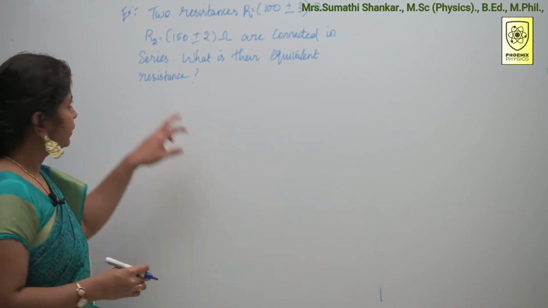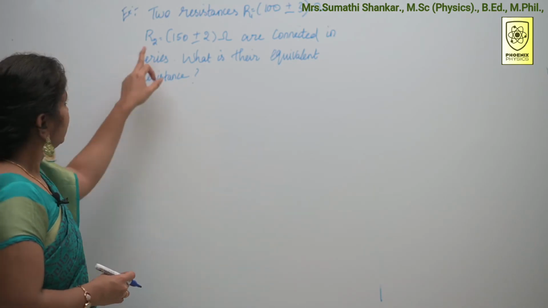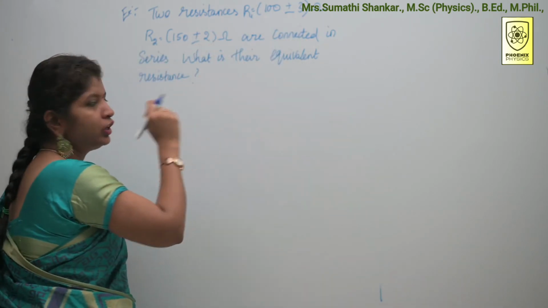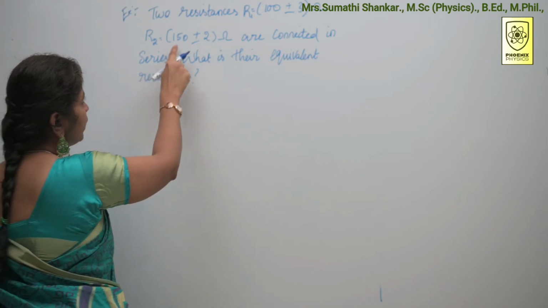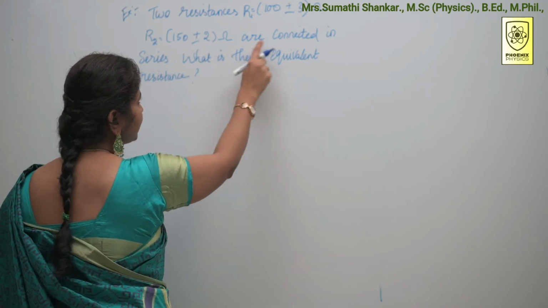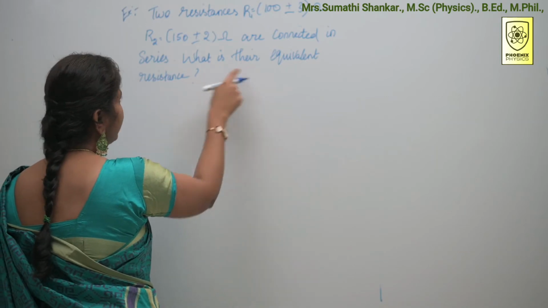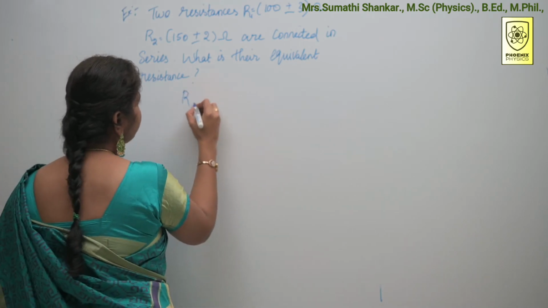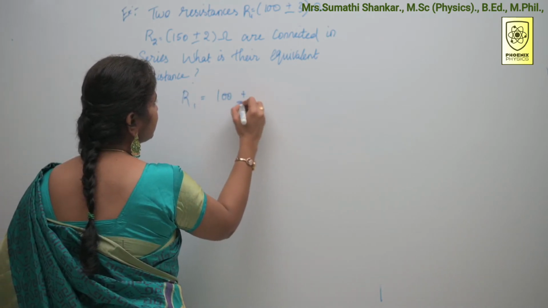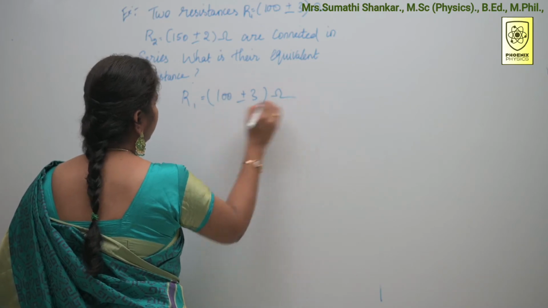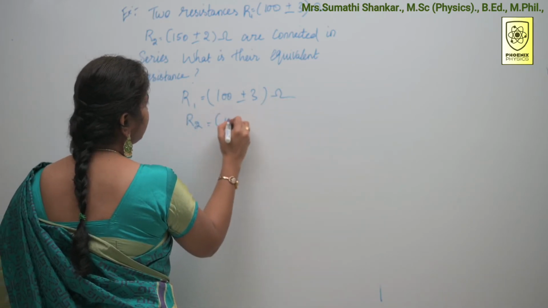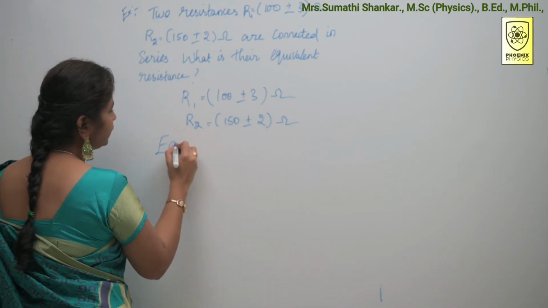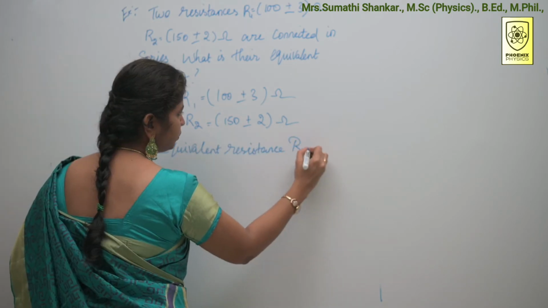Based on that, one example problem is given. Two resistances, R1 is equal to 100 plus or minus 3 ohm, R2 is equal to 150 plus or minus 2 ohm, are connected in series. What is their equivalent resistance? What is given? R1 is given, R1 is equal to 100 plus or minus 3 ohm, and R2 is given, 150 plus or minus 2 ohm. We are going to find out the equivalent resistance, that is capital R.